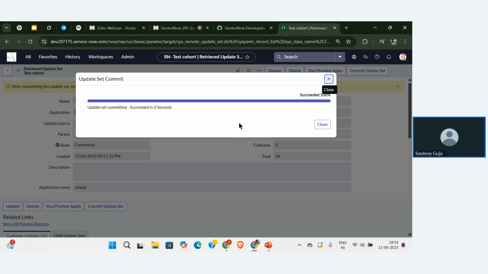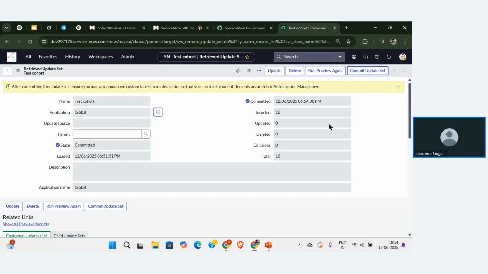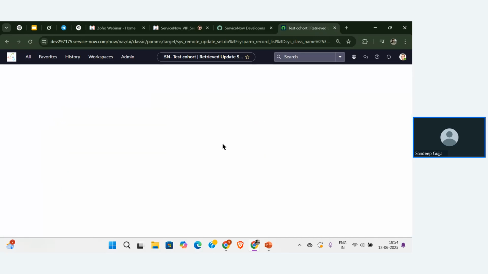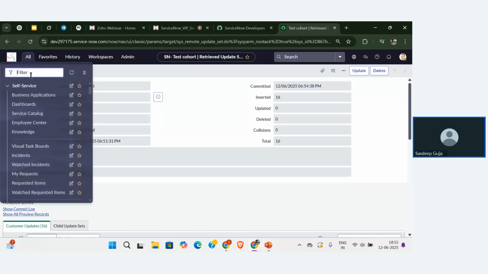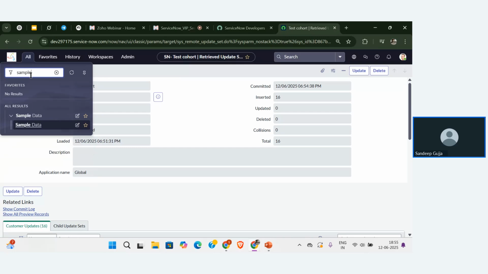So now I got the 100% succeeded message. Now whatever the updated configurations that are loaded have been updated into this instance. Okay. So you can see now I'm in the second instance with the dev number 297175. So let me go to the all and search for the table now. If I search for the table name sample data, now I'm able to see that particular table.